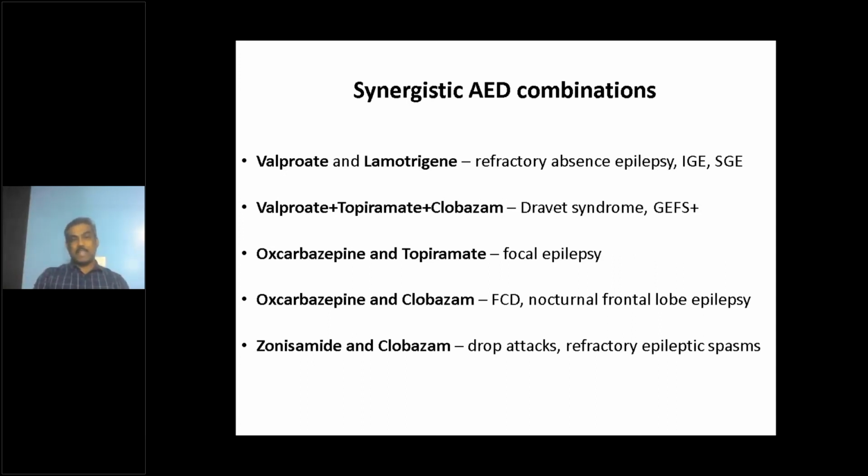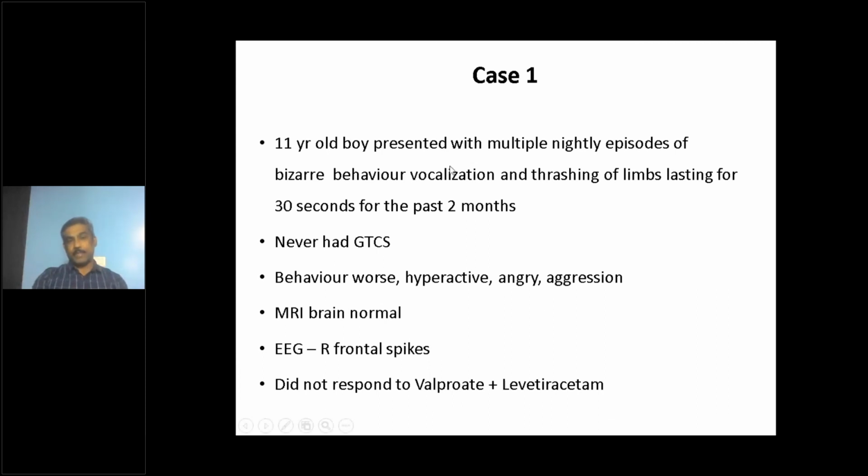Coming to some case scenarios, this is an 11-year-old boy who presented with multiple nightly episodes of bizarre behavior, vocalization and thrashing of the limbs, brief episodes lasting 30 seconds, 7 to 8 times every night for the last 2 months. He never had any other generalized tonic-clonic seizures.